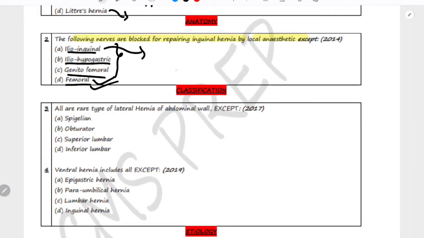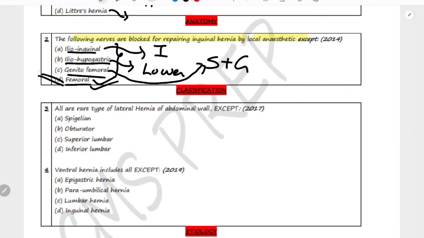Why? The ilioinguinal nerve provides sensation to the inguinal region and is routinely blocked for inguinal hernia repair. The iliohypogastric nerve supplies the lower wall of the abdomen and is also commonly blocked in hernia repair. The genitofemoral nerve has 2 branches, the genital branch and the femoral branch. The genital branch supplies the scrotum and the groin area, so it is blocked as a part of the procedure. Therefore the correct answer is femoral nerve. Femoral nerve is not blocked by local anesthesia for treating inguinal hernia.